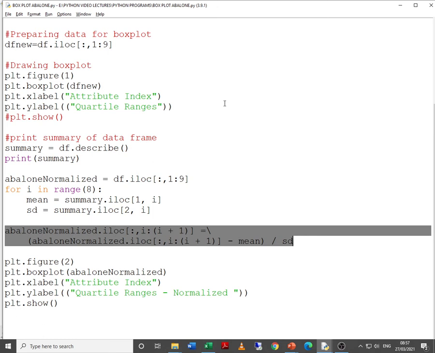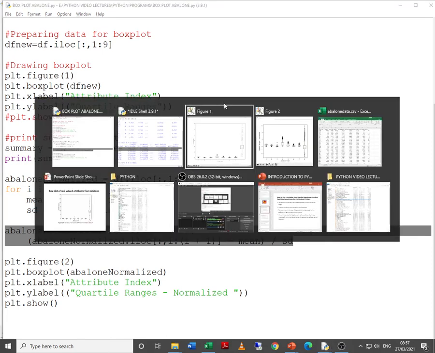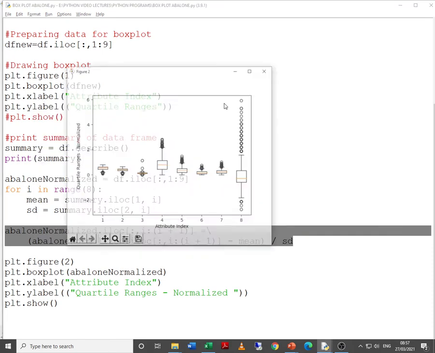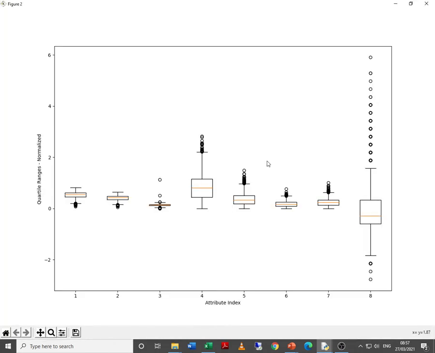So now let us observe the normalized data. Most of the values are between -3 and 6, but still in the last column we are able to easily identify which values are outliers, while in the others it's difficult to identify the outliers.